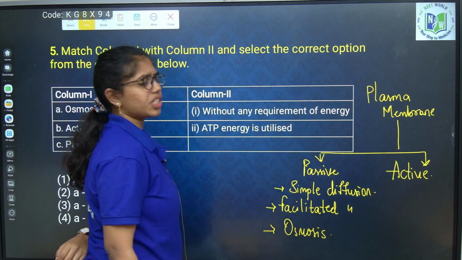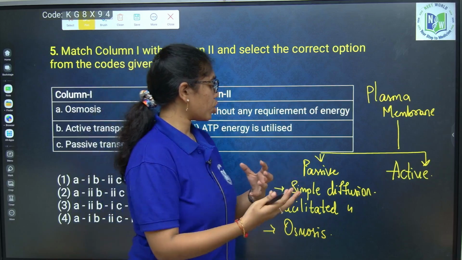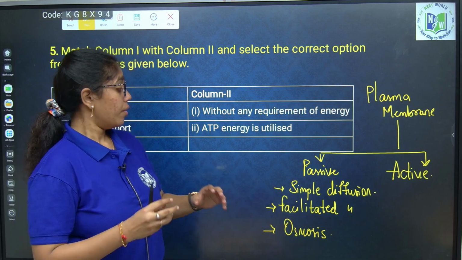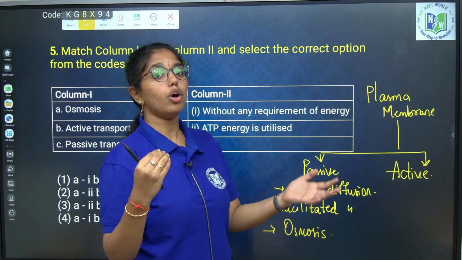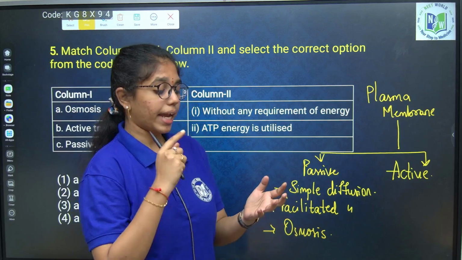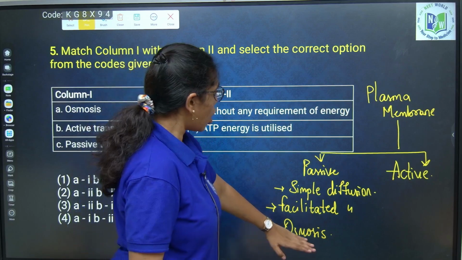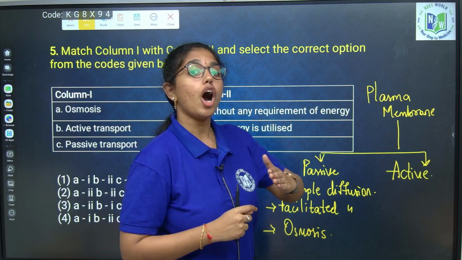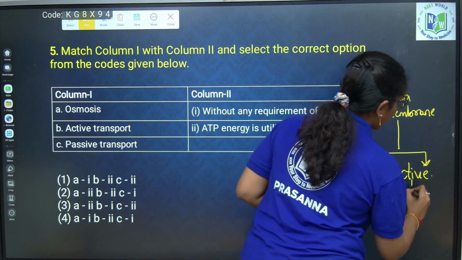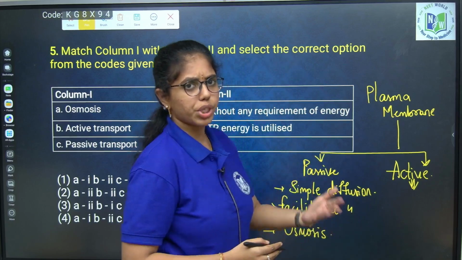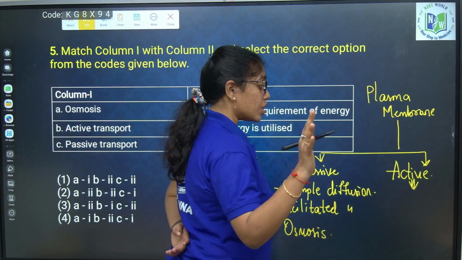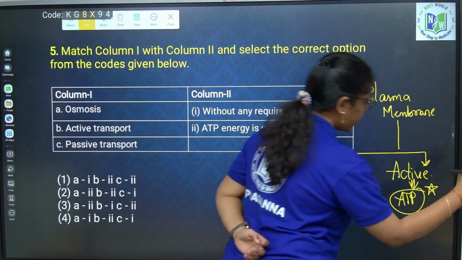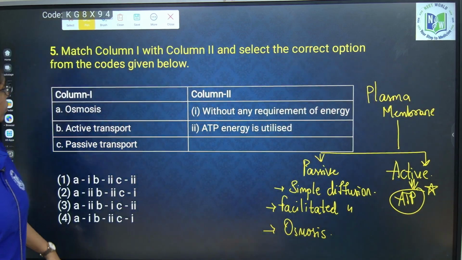Simple diffusion is transport of material or diffusion of the particles from high concentration to low concentration. Facilitated diffusion, where the molecules moving from high concentration to low concentration are facilitated by either carrier proteins or channel proteins. Osmosis is transport of materials across the selectively permeable membrane or semi-permeable membrane. In active transport, we have primary active transport and secondary active transport, but those are not required. Just remember that active transport requires ATP. This is ATP dependent.